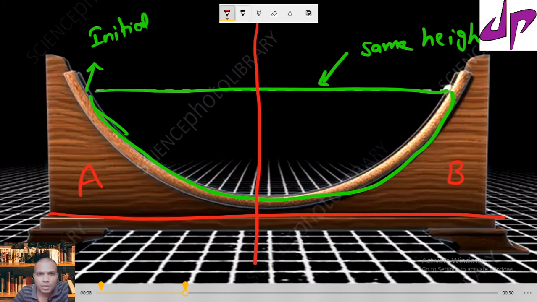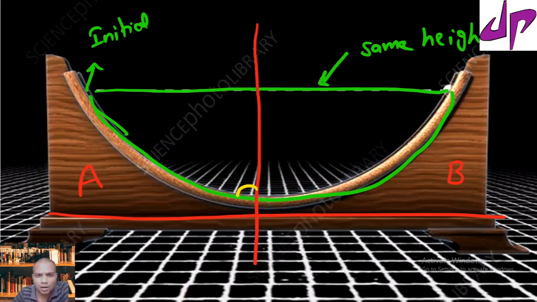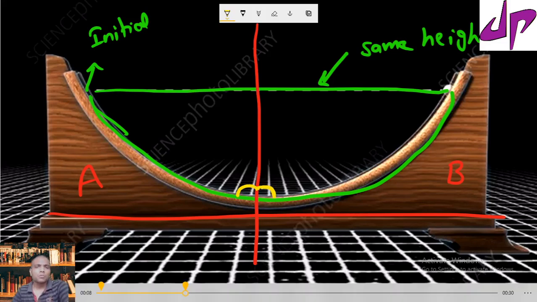If you closely observe the angle here, these two angles are equal. It means they are both similar inclined planes, kept in opposite directions with the same angle. In that case the marble will reach the same height.